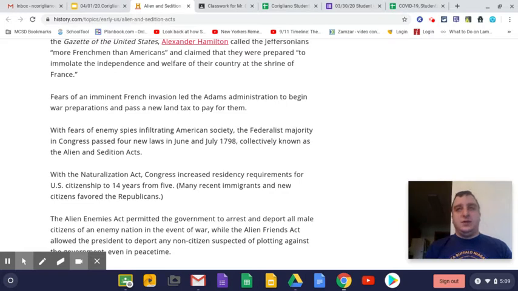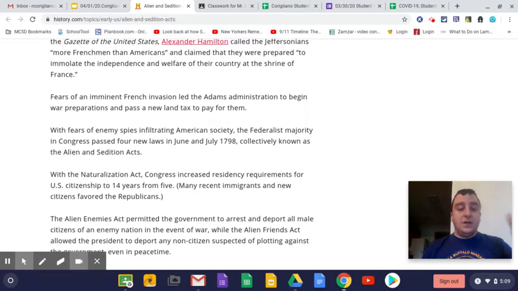And that was to really discourage any new people, any new immigrants from specifically France, as well as maybe other countries, coming into the United States and applying for citizenship, saying they're a U.S. citizen, but still spying for that foreign country if, for example, the United States had ended up in war with France over the XYZ affair.